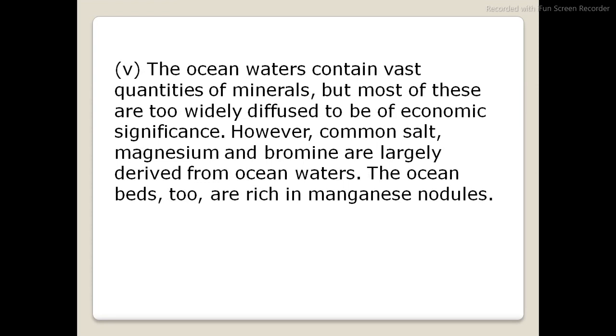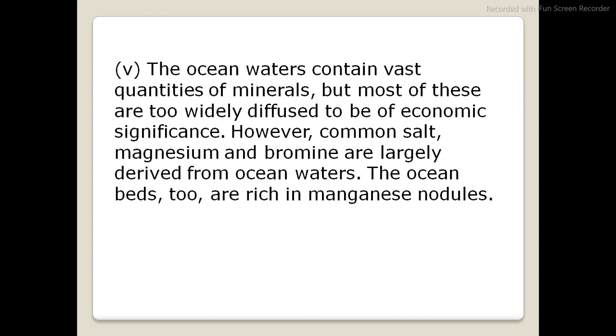The ocean waters contain vast quantities of minerals, but most of these are too widely diffused to be of economic significance. However, common salt, magnesium, and bromine are largely derived from ocean waters. The ocean beds, too, are rich in manganese nodules.